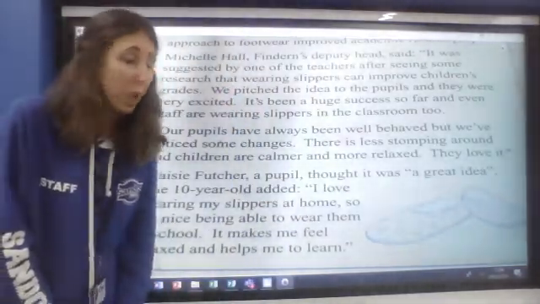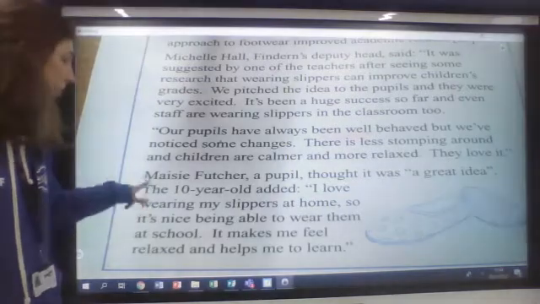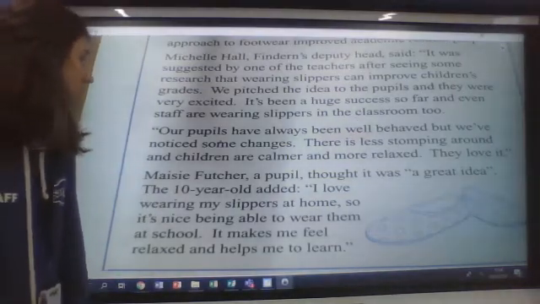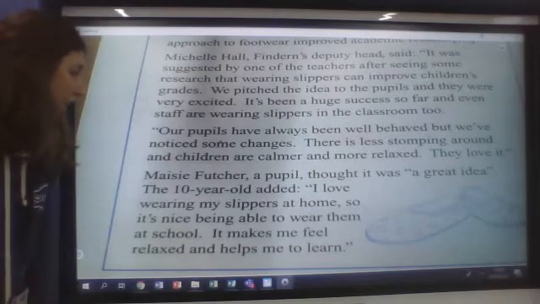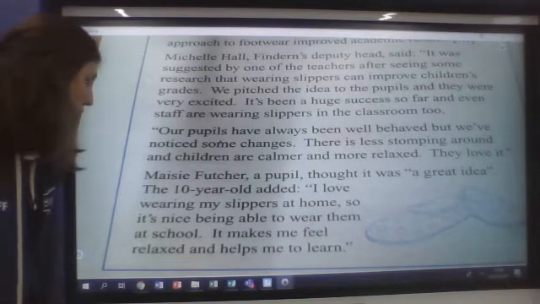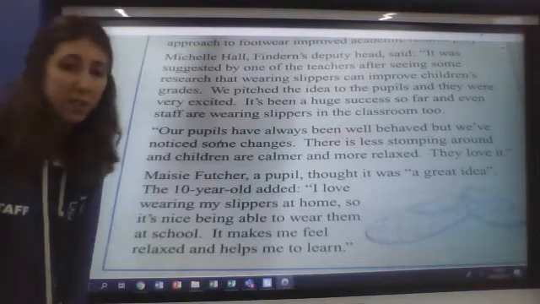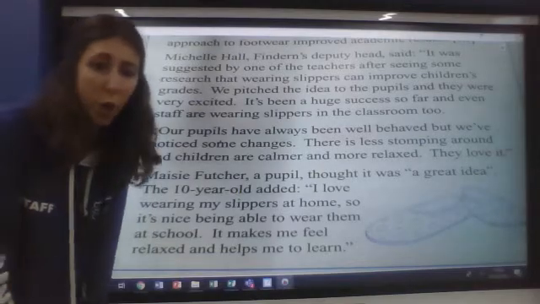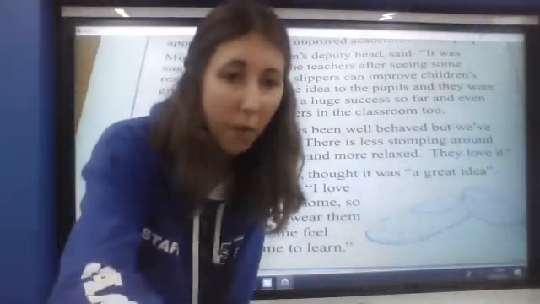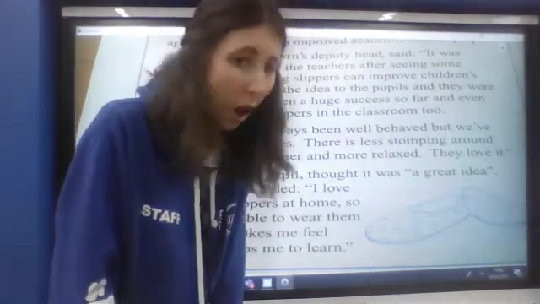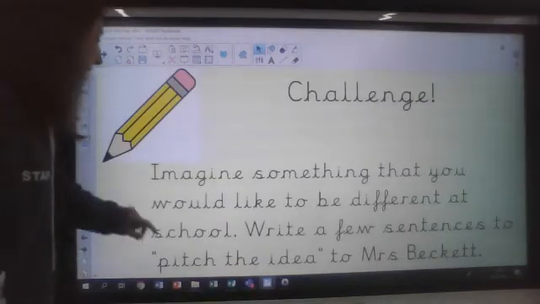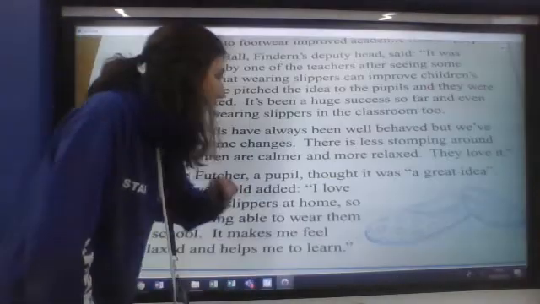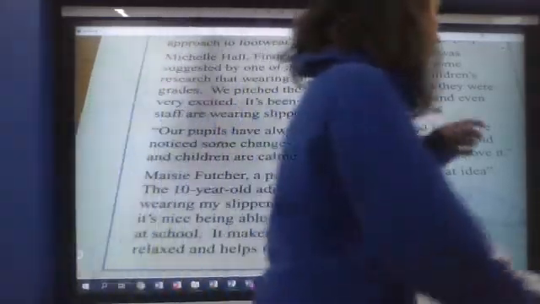So that must have been a quote from one of the pupils. The 10-year-old added, I love wearing my slippers at home, so it's nice being able to wear them in school. It makes me feel relaxed and helps me to learn. There we go, there's the end of our article. Okay. Sure, you did a great job of reading it as well. So let's go over our questions for today.